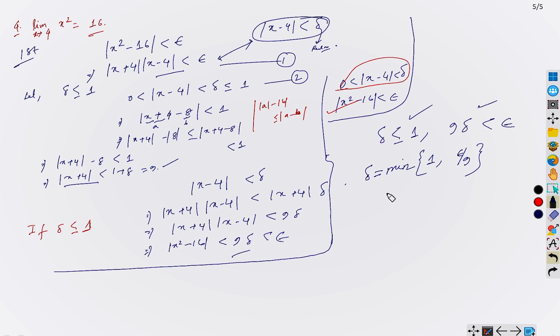Therefore, from now onwards, we can say that whenever x lies in this range, we have modulus of x squared minus 16 less than epsilon, correct? Because delta is the minimum of both of these real values, we have this, and we also have this, and it means we also have this, correct? If you have any doubt, let me know, okay?